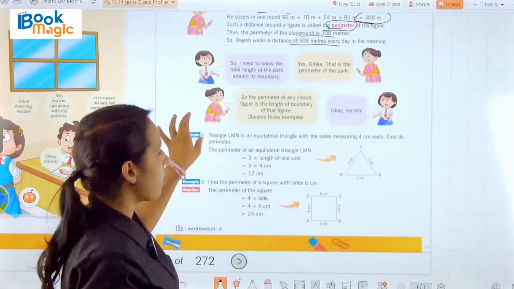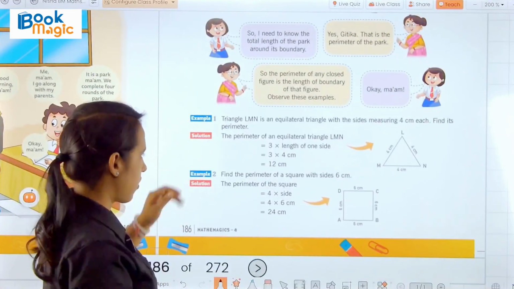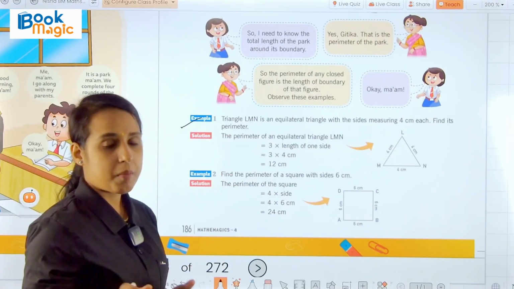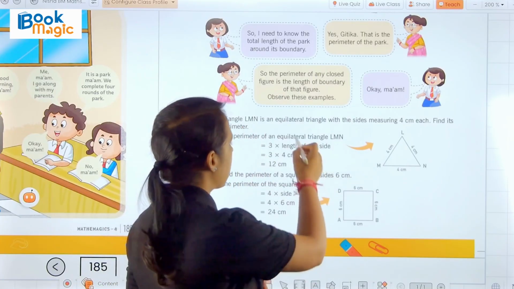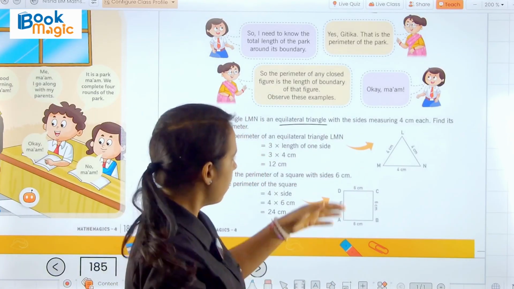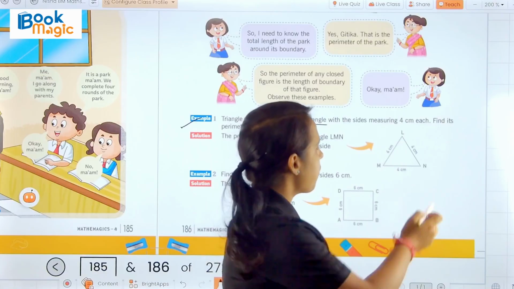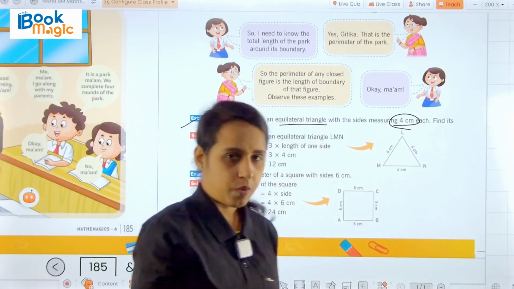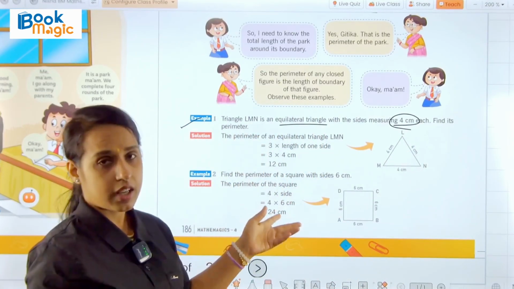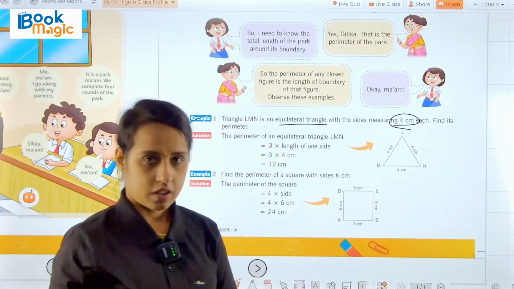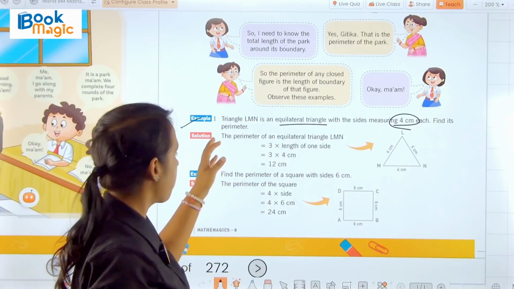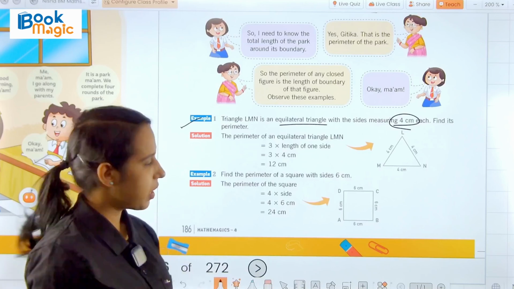Okay, now here we have some examples. Just look here. Example number 1. Triangle LMN is an equilateral triangle with the sides measuring 4 cm each. An equilateral triangle means all sides are equal, so 4 cm is the measurement of each side. We have to find the perimeter.